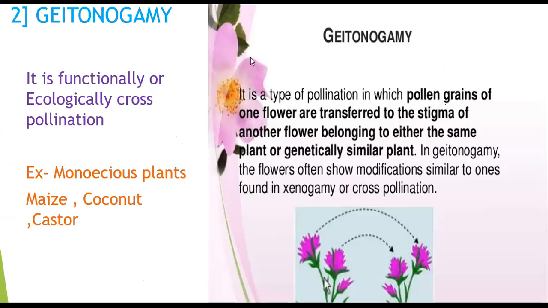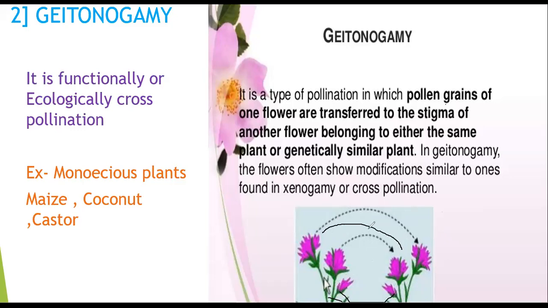The second subtype is geitonogamy. First, the definition of geitonogamy. It is the transfer of pollen grain from the anther to the stigma of another flower on the same plant.